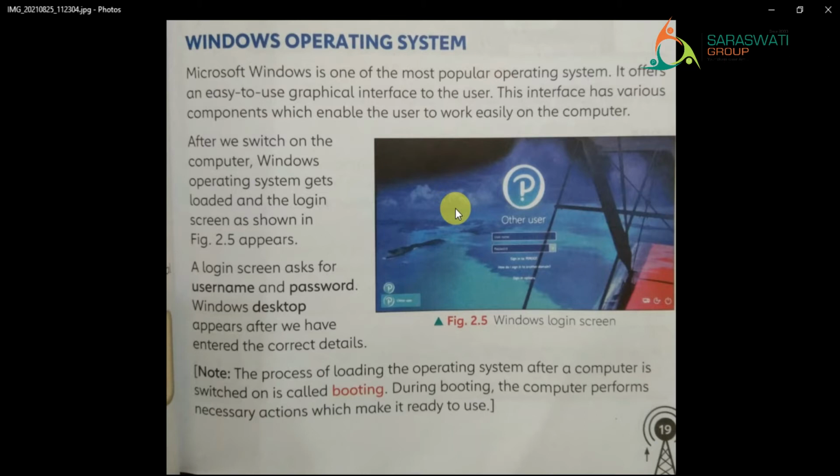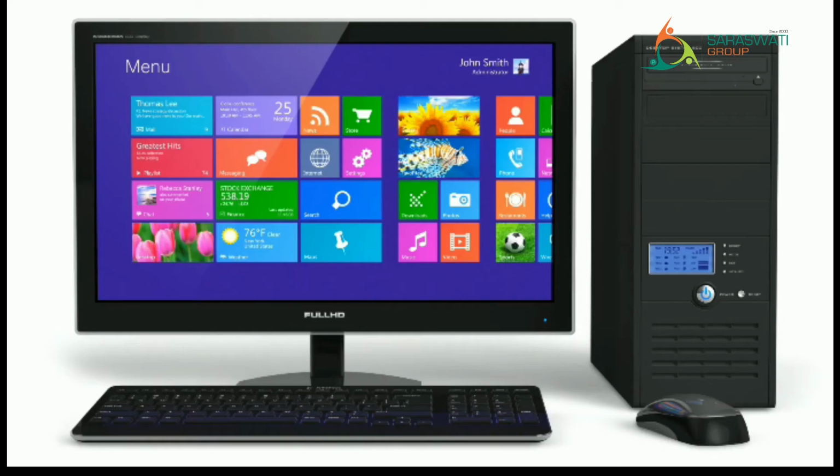Now kids, we are going to see this as a practical. For that, we will see one small video. So are you all ready? Let's start. Windows operating system.